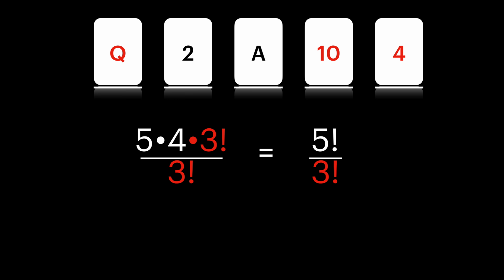Yeah. So what we've got is 5 by 4 by 3 times 2 times 1 over 3 times 2 times 1. The 3 times 2 times 1 on the bottom and top will cancel one another out. Okay. We'll just have 5 by 4.